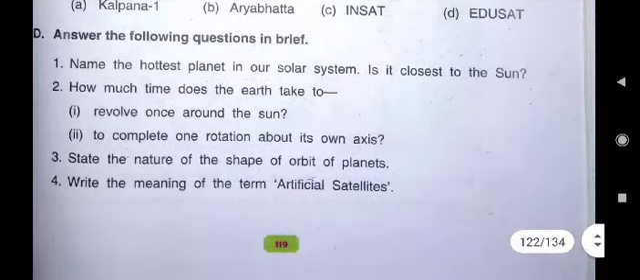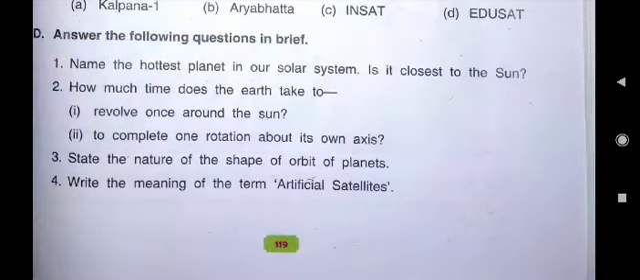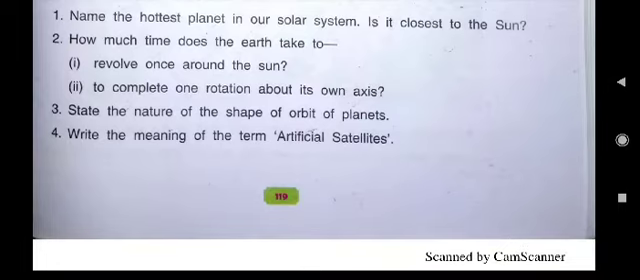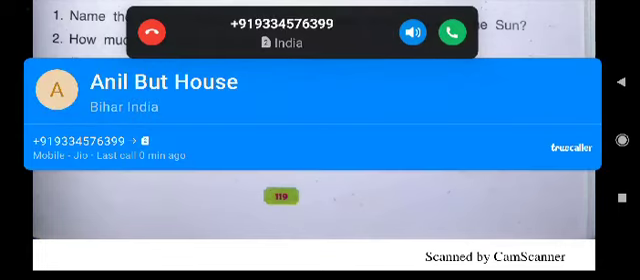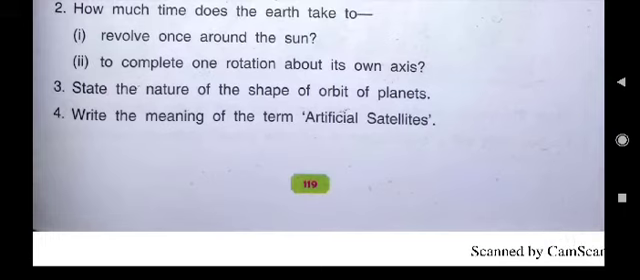Then second is, how much time does the earth take to complete one rotation about its own axis? Earth completes one rotation about its own axis in 24 hours. So this answer will be that only, 24 hours. Then third is, state the nature of the shape of orbit of planets. The nature of the shape of orbit of planets is elliptical. It is not exactly circular, but it is elliptical.